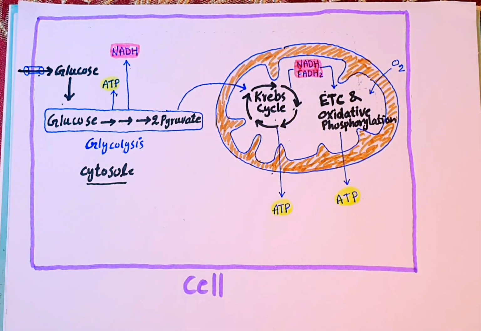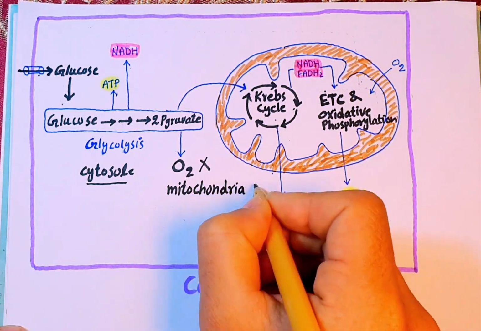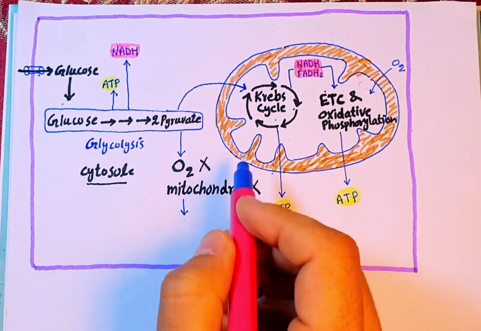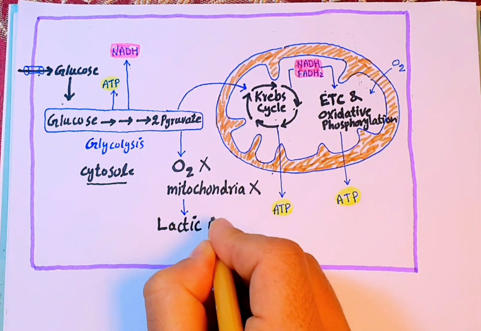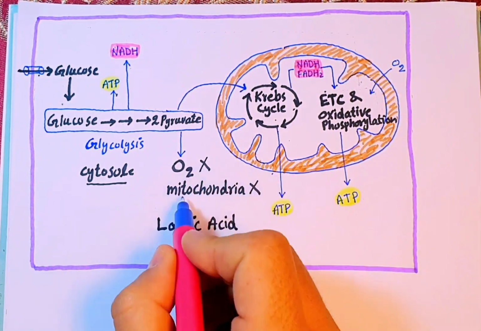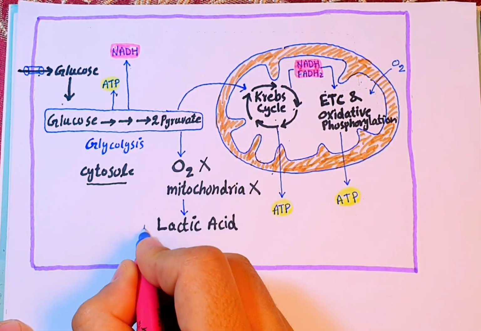Suppose there is not enough oxygen available inside the cell, for example in intense exercise, and also if there are no mitochondria present inside the cell, for example in RBCs. This pyruvate will not enter the Krebs cycle inside mitochondria. It will enter another pathway and change to lactic acid. This pathway is called anaerobic glycolysis.